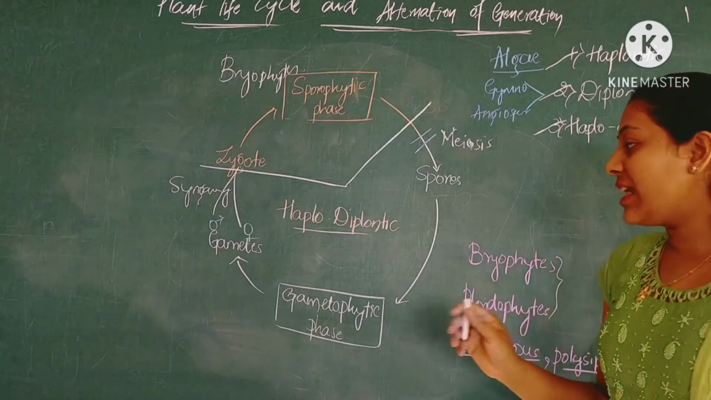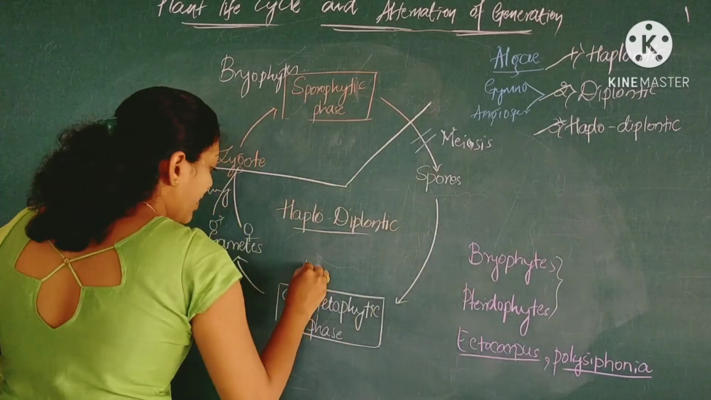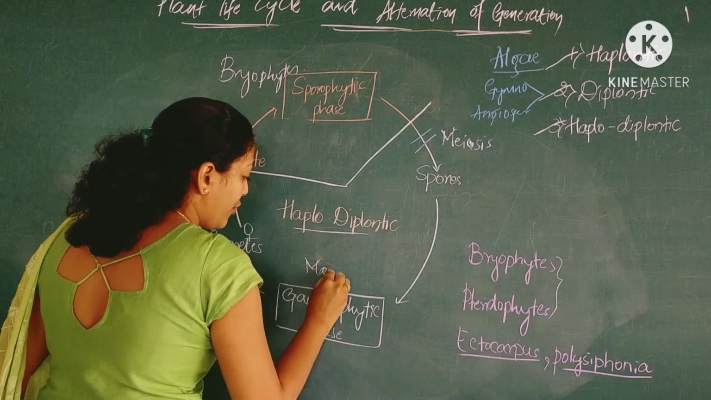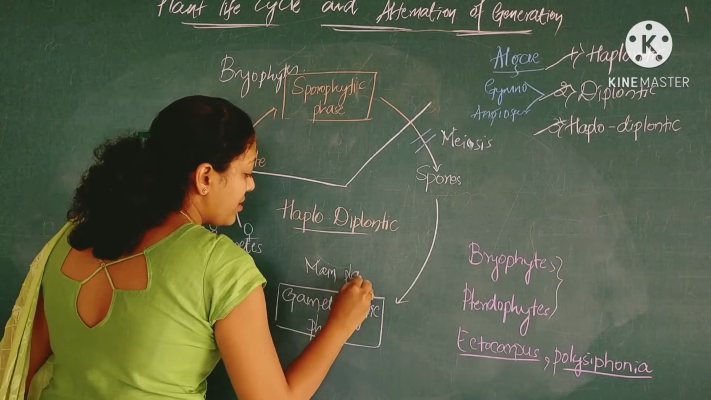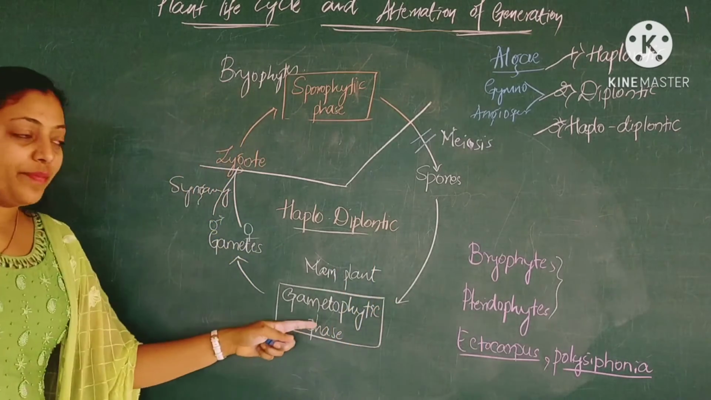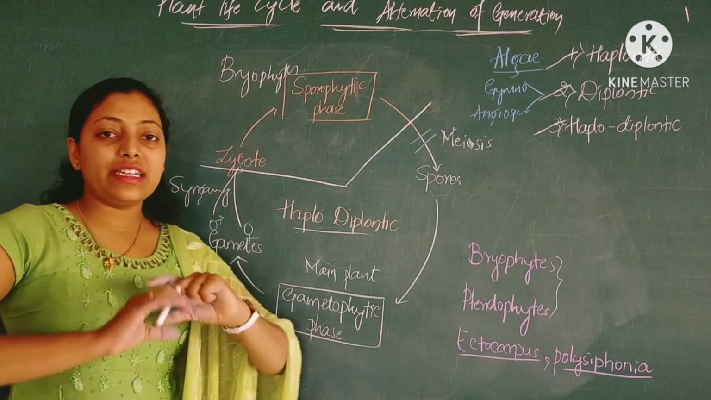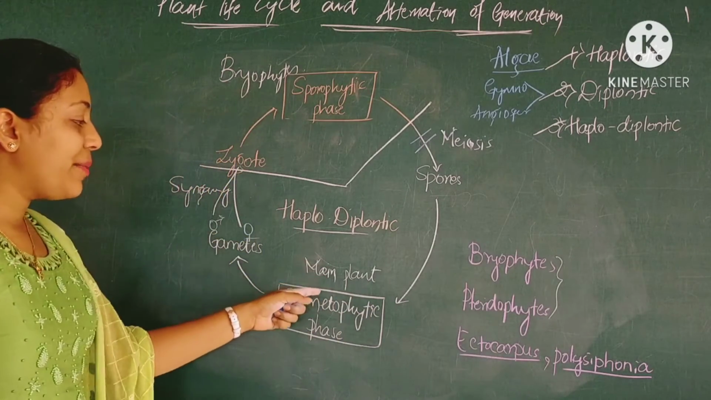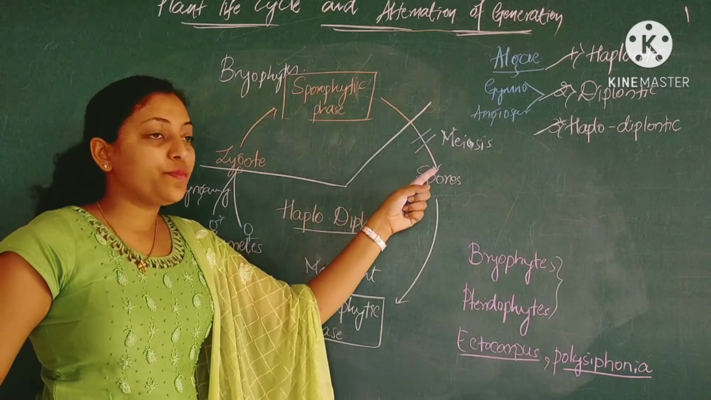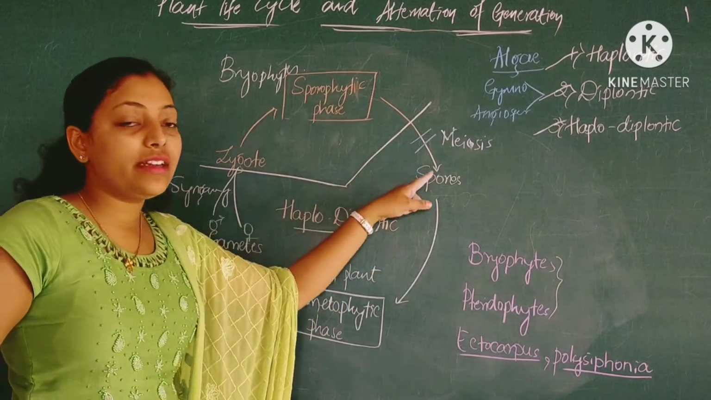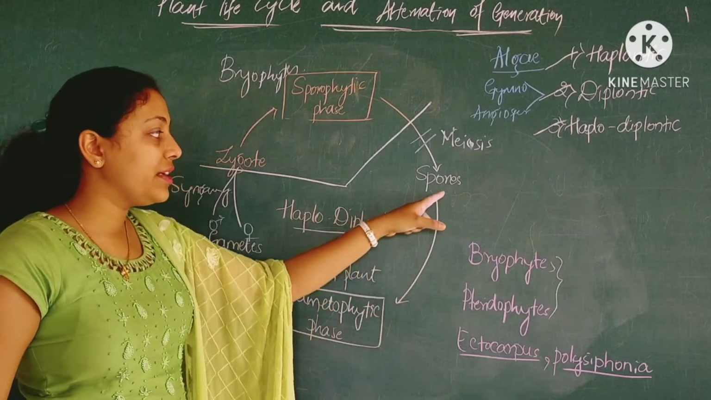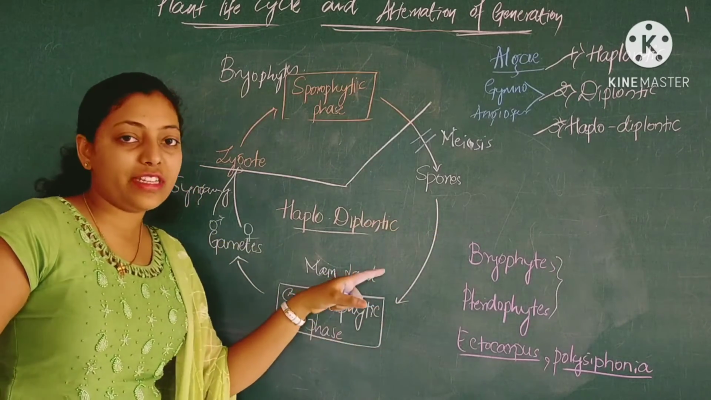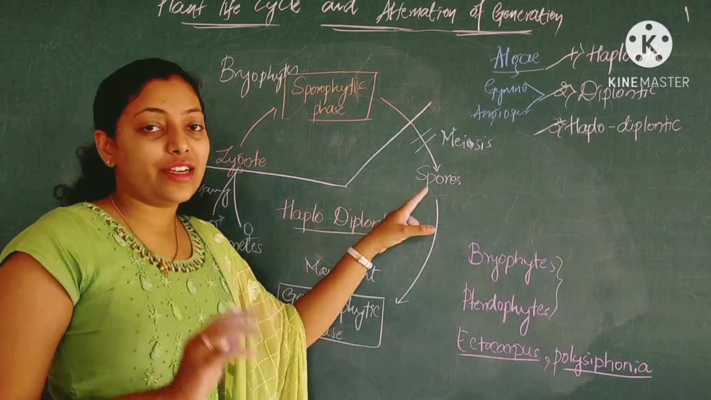Here the main plant body is the gametophytic phase. Gametophyte is the main plant body which is seen in case of bryophytes. This gametophytic phase consists of spores which are the end result of sporophytic phase, but these belong to gametophytic phase because they consist of a single set of chromosomes.